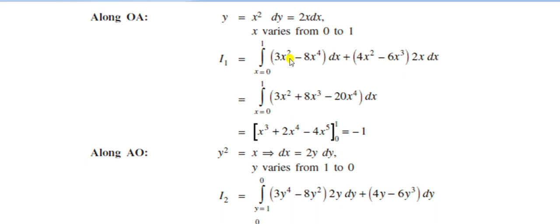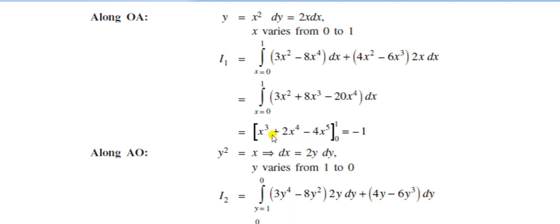Then we simplify: 3x² − 8x⁴, and 2 into 4 is 8, x into x² is x³, so this is 8x³. Then minus 8x⁴, and 6x³ into 2x, 2 into 6 is 12, so this is minus 12x⁴. Minus 8x⁴ and minus 12x⁴, the total is minus 20x⁴.